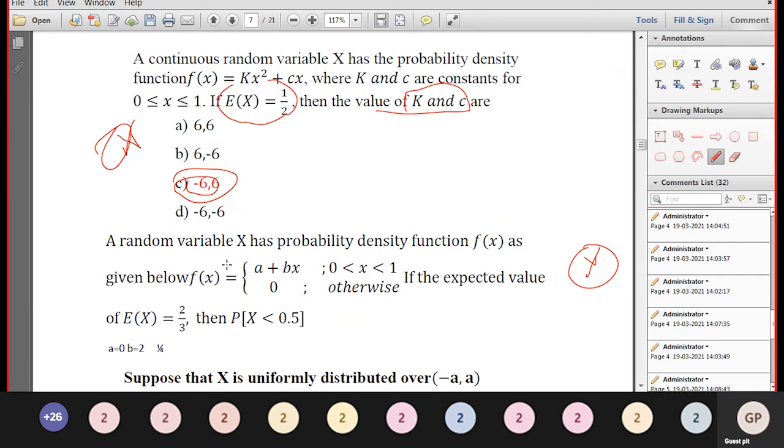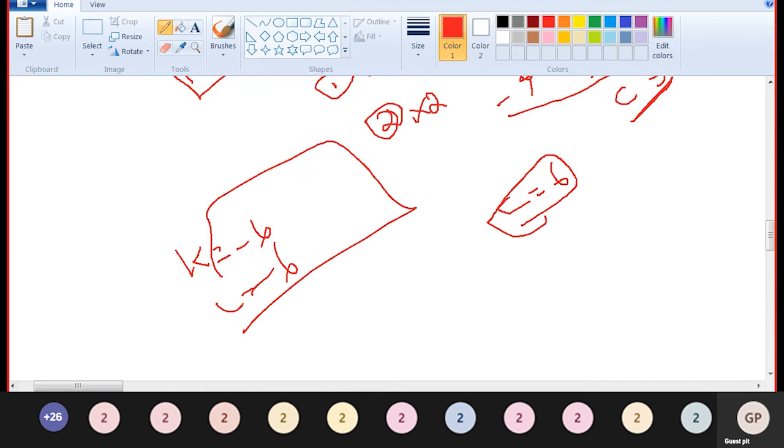Now the same problem is also given with a plus bx, and also find P of x less than or equal to 5. Okay, P of x is less than or equal to a plus bx. Okay, now wait.